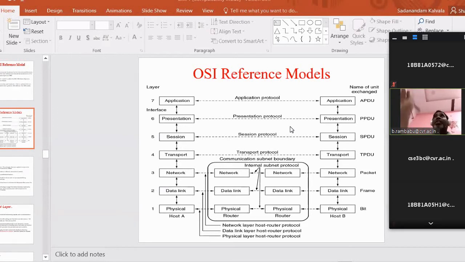Your hardware is Intel and the other side is AMD or some other hardware, still it provides the communication. How is it possible? Because this software addresses all the issues. If you want to make an open system, for every issue we have a solution in this model. That is the meaning of open system interconnection.